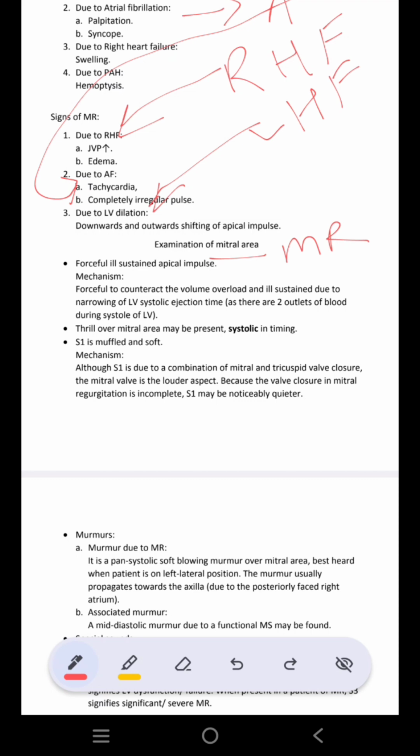There can be precordium bulging if there is early onset or a chronic history of heart disease. What will happen to the visible pulsations? If it is associated with right ventricular hypertrophy, then parasternal heave and epigastric pulsations can be present. What will happen to the apex beat? As I told you, whenever you are telling about a CVS examination, you have to say about the apical impulse, about the thrill, about the sounds. M, that is for murmur, and O, that is any other association or other points that you know.